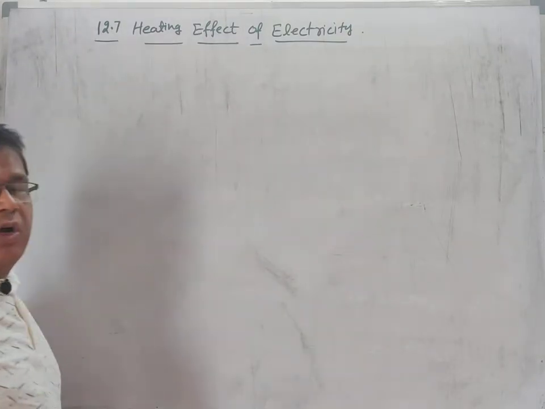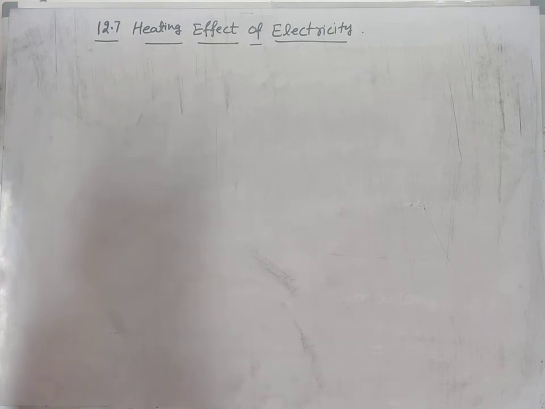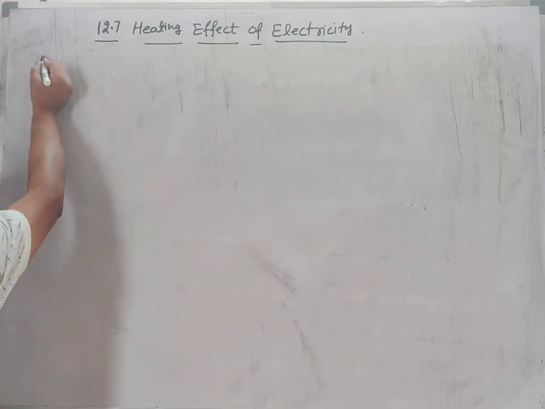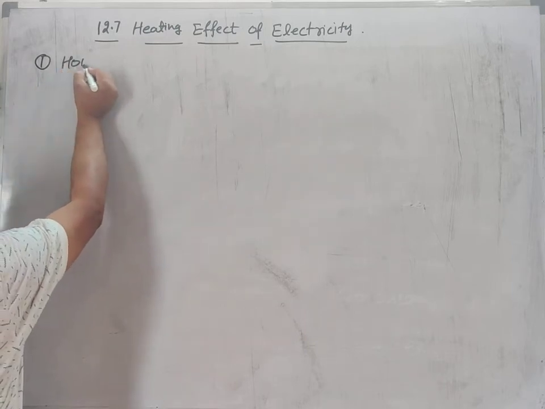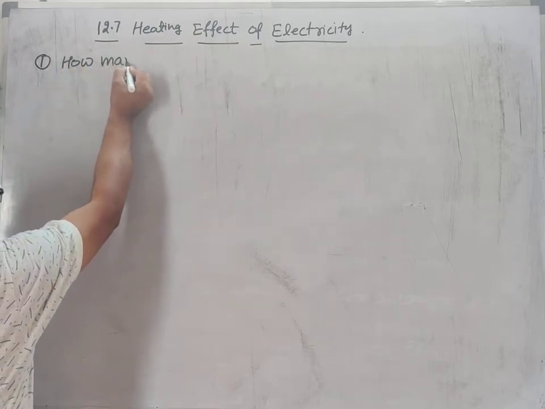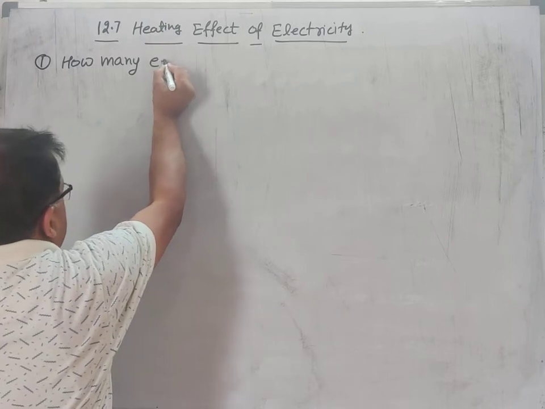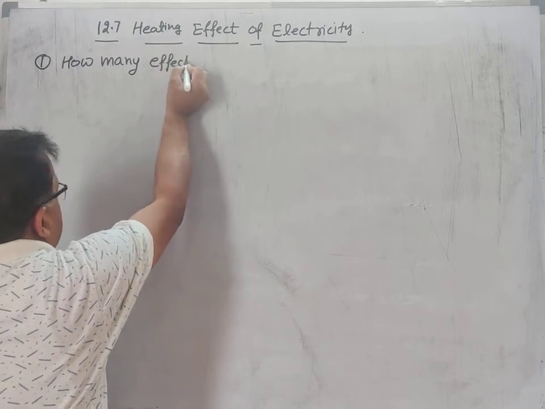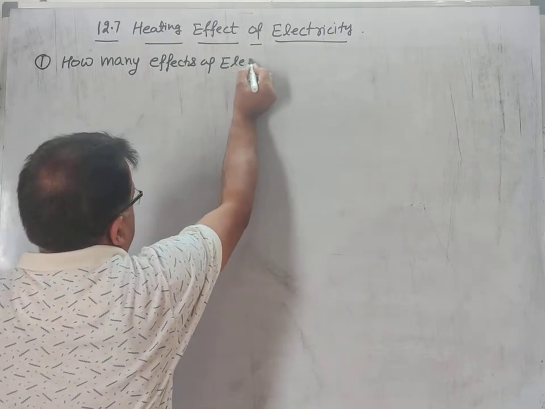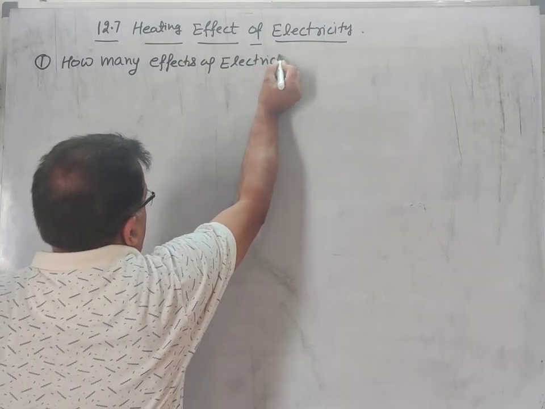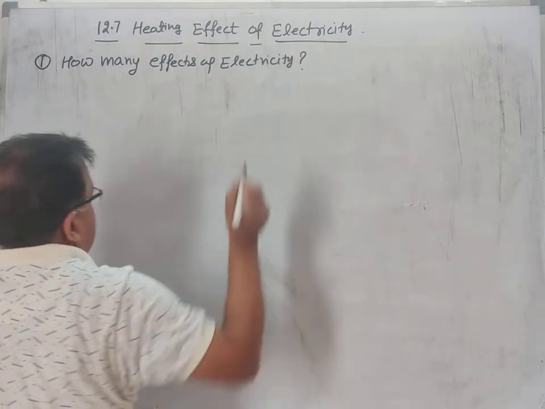We must know how many effects of electricity or electric current there are.